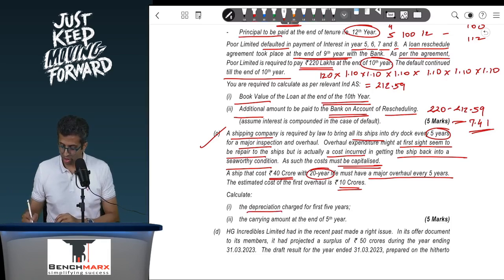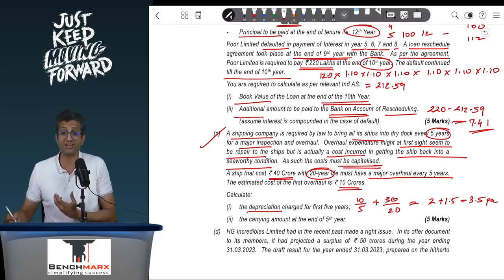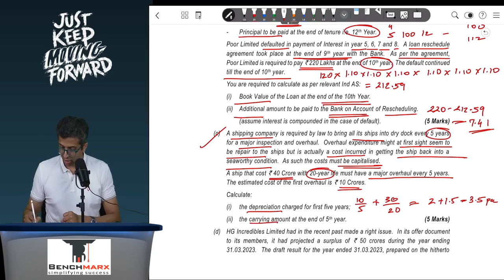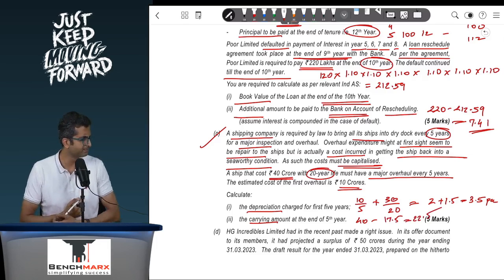You are required to calculate the depreciation for the first 5 years. We would say that okay, 10 divided by 5 plus 30 divided by 20, and hence this is what? 2 plus 1.5, and hence this would be 3.5 per annum, and if I take 5 years, 3.5 into 5, that is around 17.5. The carrying value at the end of the 5th year, that is 40 minus 17.5, will come to around 22.5. This is your answer to point C.